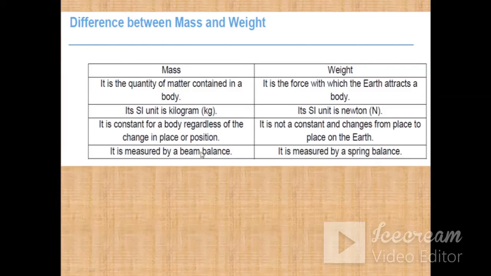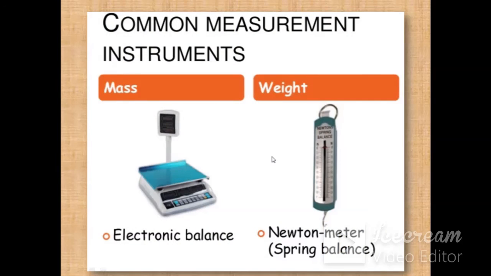Mass you can measure with the help of a beam balance, whereas weight can be measured by using a spring balance like this. These are the common measuring instruments for measuring mass as well as weight. This is the electronic balance that you must be familiar with. Whenever you go to a grocery shop, you must have seen this. It is actually measuring the mass of the body, and this is the spring balance, which is measuring the weight of the body.